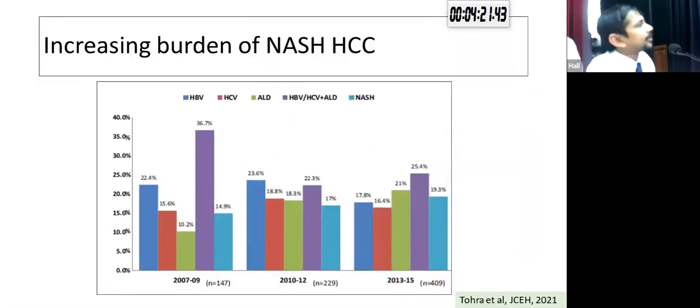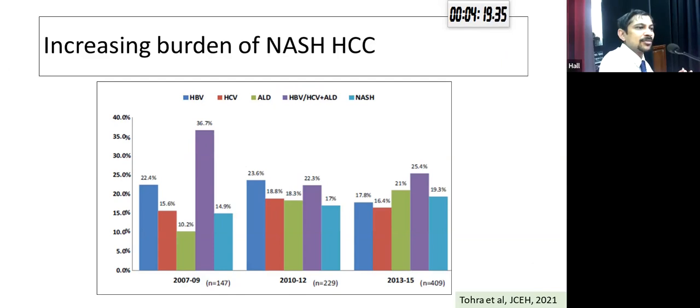There's an increasing burden of hepatocellular carcinoma. So NASH is slowly emerging as the leading cause of HCC. And this is actually data from our own institute. What we find is that prior to 2010, only around 15% of all the HCCs that we used to see were due to NAFLD. But now that has risen within 5 years to almost 20%. That's a jump of 25%. So a 25% jump in NASH HCC over the last 5 years.